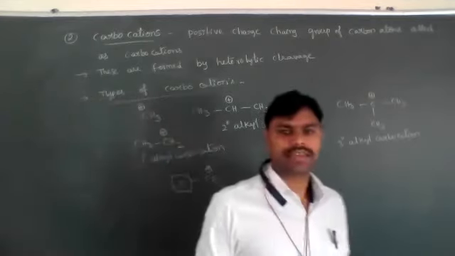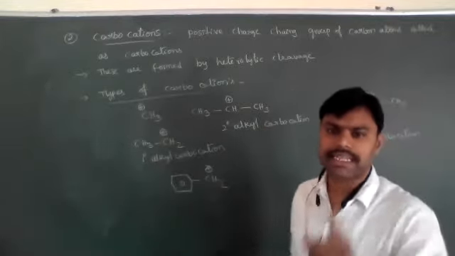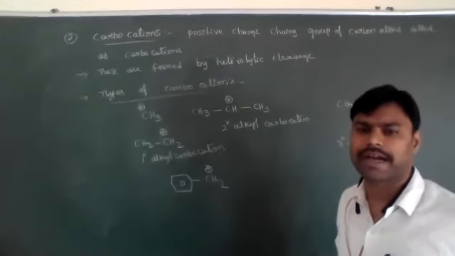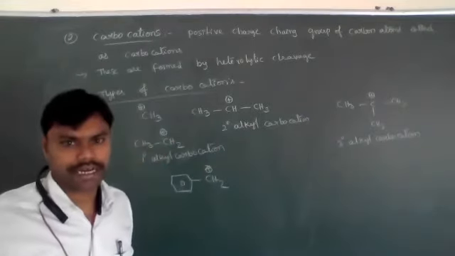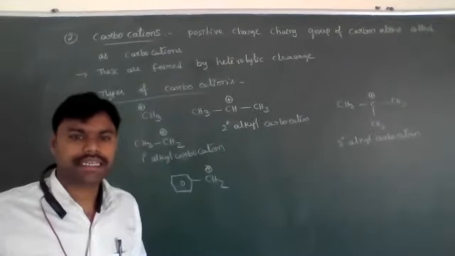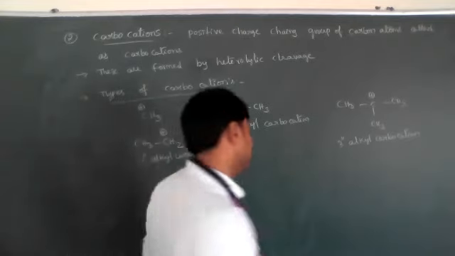If the positively charged carbon is attached to one benzene ring, it is called a primary benzyl carbocation. If it is attached to two benzene rings, it is called a secondary benzyl carbocation. If it is attached to three benzene rings, it is called a tertiary benzyl carbocation.